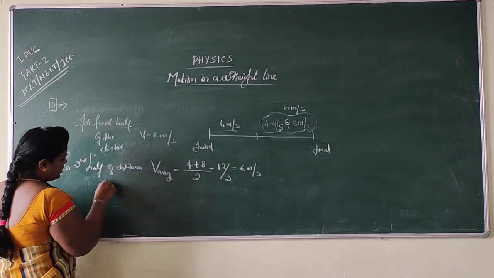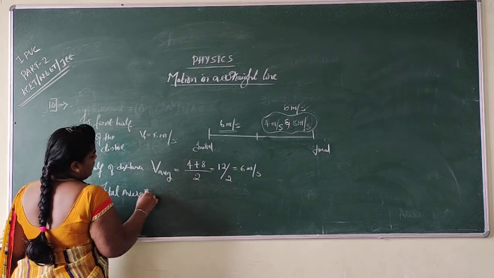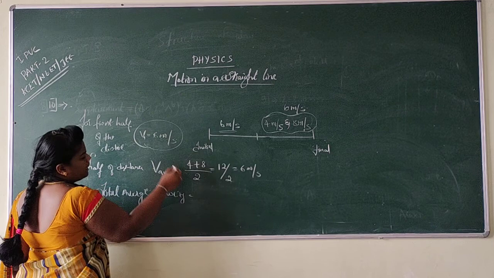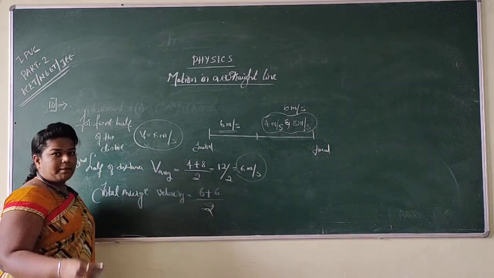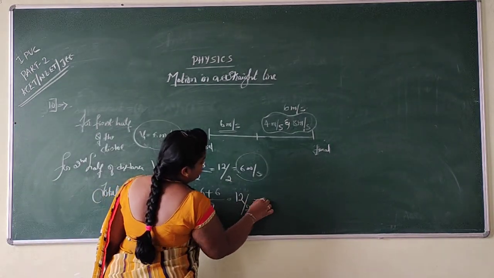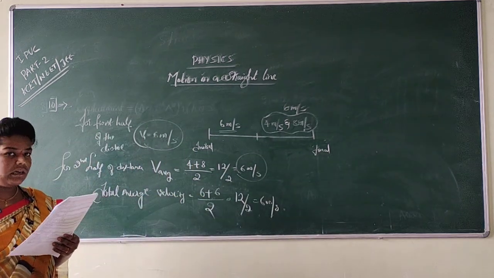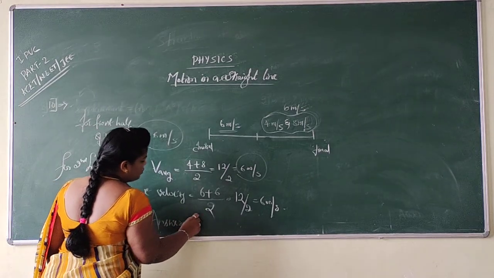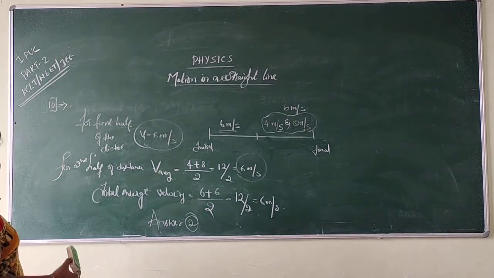Then the total average velocity is equal to 6 meter per second plus 6 meter per second divided by 2. I am just calculating the average, so that it becomes 12 by 2, which is equal to 6 meter per second. Which option is the right answer? Hope you got that. Option 2 becomes the right answer. So this is how to calculate question number 10.